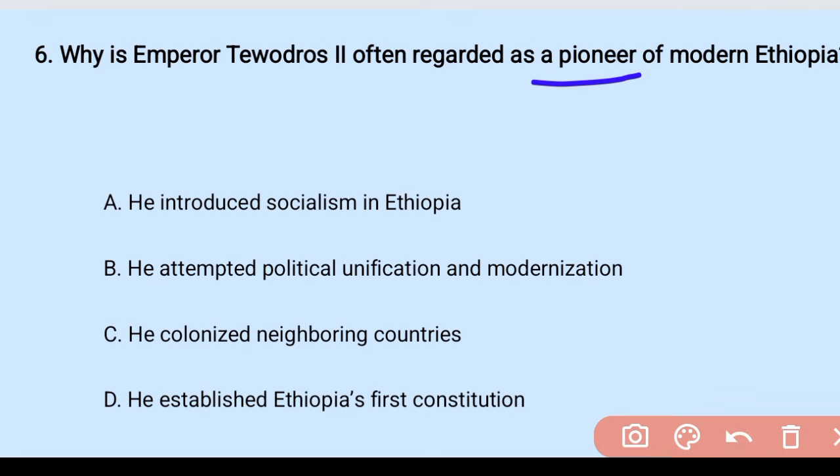Okay, the answer is B. He attempted to form what? A political unification and modernization. For instance, he was remarked for his different reforms and policies, and the other was introducing what? Modernization, especially he wanted to form a modern army.